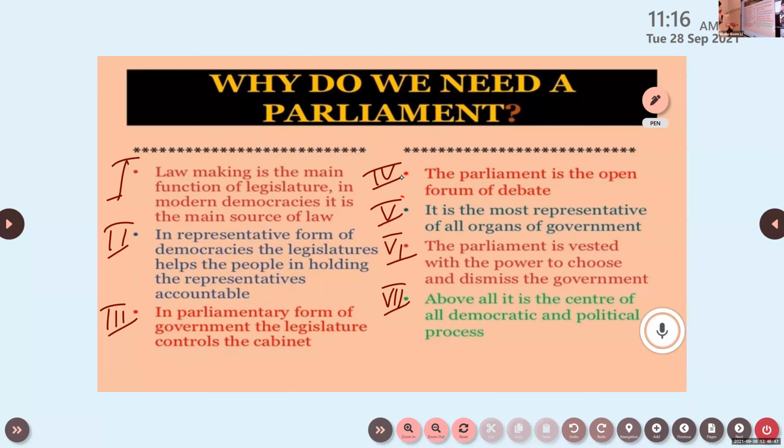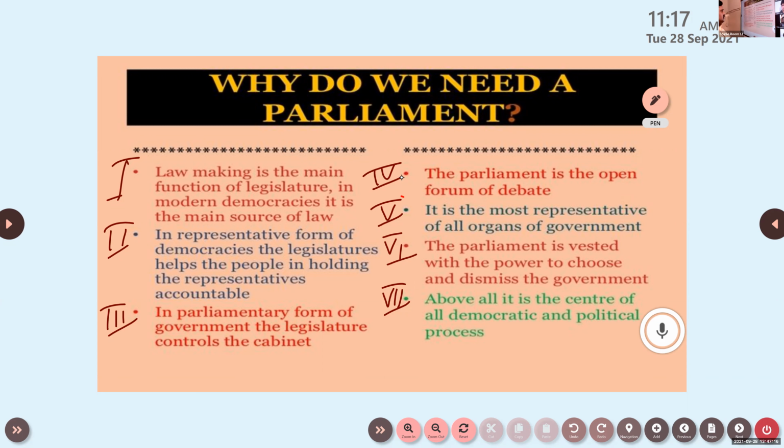Fifth point, it is the most representative of all organs of government. So the legislature is a representative one. The other organs are the executive and the judiciary, which are not that representative. We don't have any voice to elect or select the office bearers in the executive and the judiciary. But the legislature is not like that. It is the direct will of the people, basically speaking.